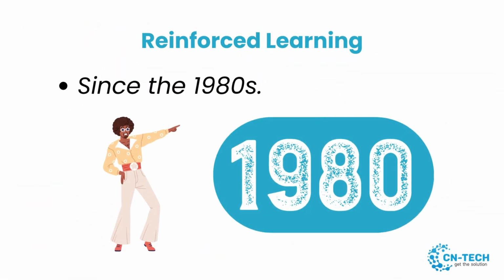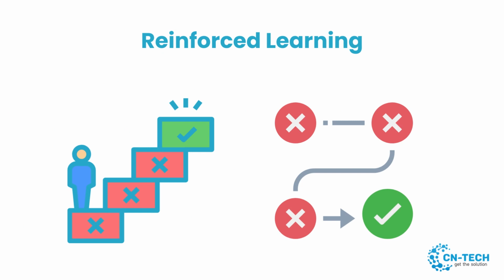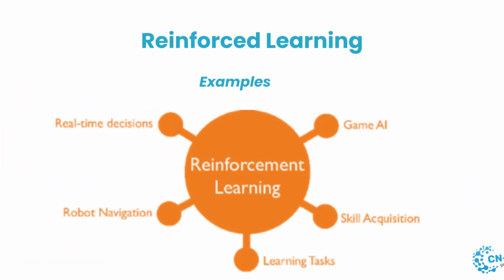Reinforced learning was introduced in the 1980s and is used for tasks where the algorithm has to learn through trial and error. In reinforced learning, the algorithm is given a task and a set of rules, and it learns by trying different actions and observing the resulting rewards or penalties. For example, if you were teaching a computer to play a game of chess, the algorithm would try different moves and observe the resulting outcomes to learn which moves are good or bad. Another example of reinforced learning is robotics. Robots use reinforced learning algorithms to learn how to perform tasks like walking or grasping objects.